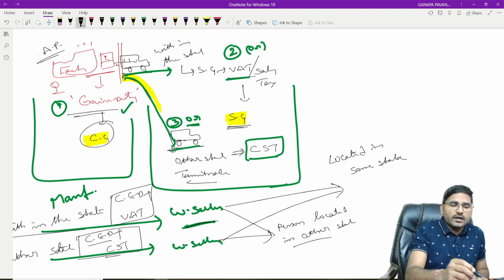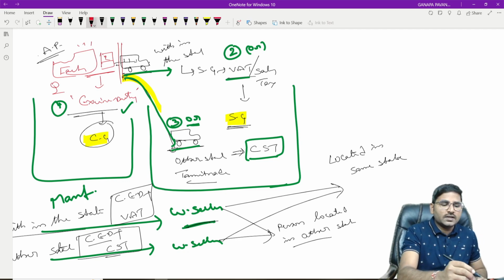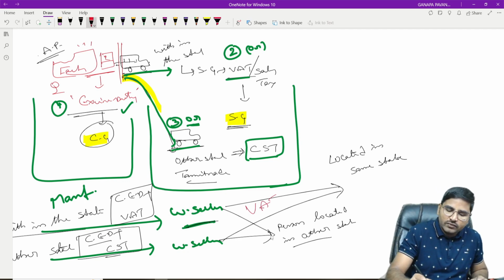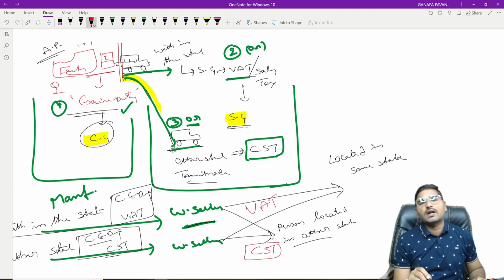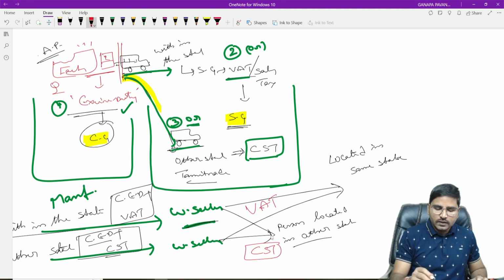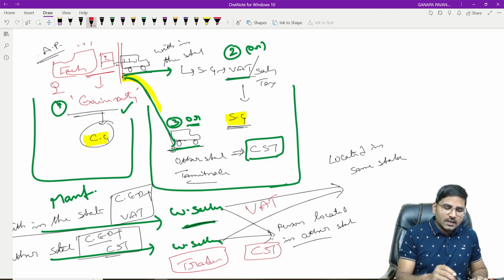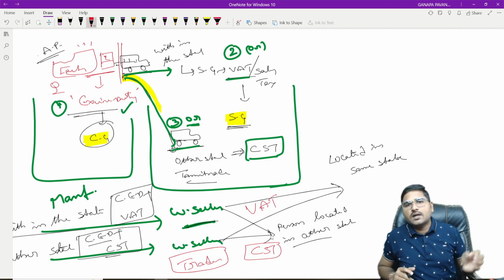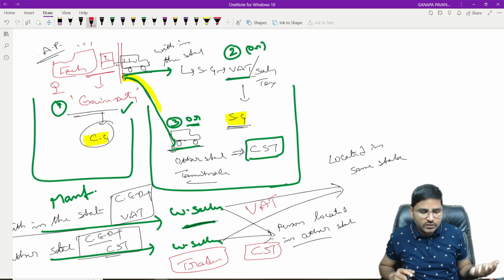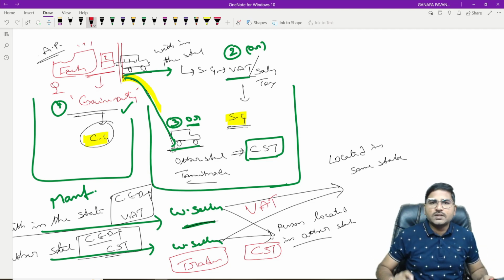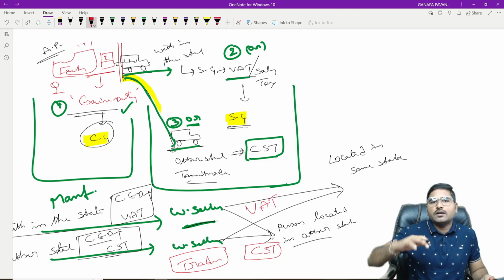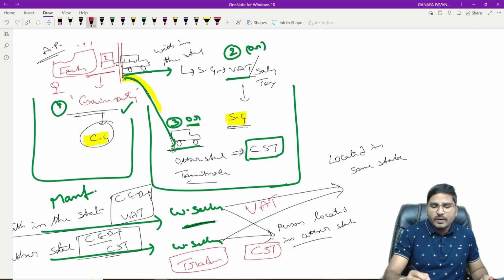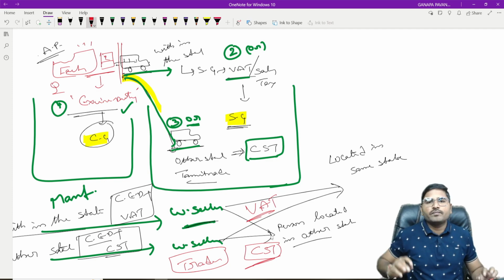And again, when they intend to sell those goods within the state, they are liable for payment of the VAT. When they intend to sell those goods to another person in another state, they are liable for payment of the CST. Here they are traders, so there is no more central excise duty. Central excise duty ends only at the time of the manufacture. We have to pay central excise duty only at the time of the manufacture. Subsequently, those persons, that is the wholesaler, retailer, traders, are liable for payment of either VAT or CST.